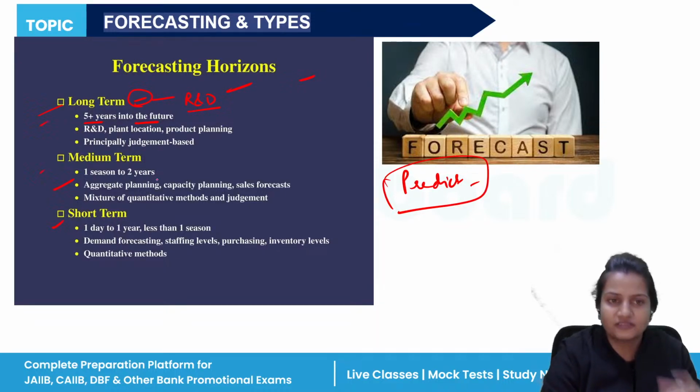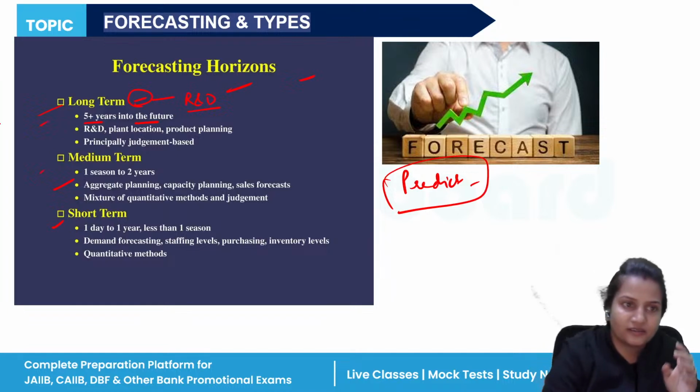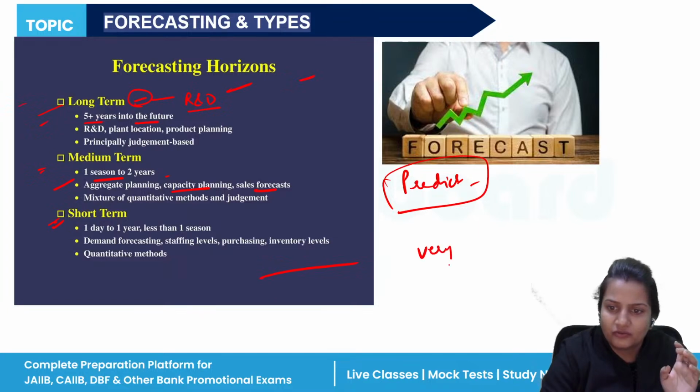If you are forecasting for a long period of time, let's say for 10 years, 15 years, you need a lot of money, you need a lot of resources. So it is a bit expensive one. Medium term means from 1 to 2 years. So capacity planning, sales forecast, everything should be used in a medium manner. And short term is for a very short time.